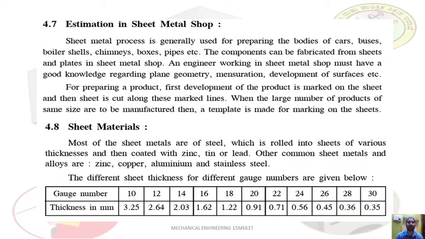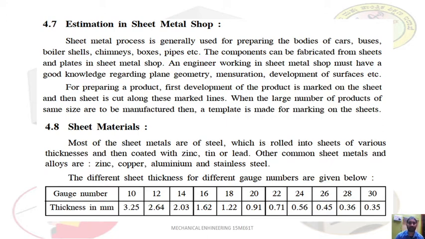So it is very important to find out the various sheet metal operations and the time required for making them, and also the cost of the sheet metal shop is very important in terms of finding the machining operation. For preparing the products, first the product is marked on the sheet, and you need to mark the product for the required length. Then you have to develop the sheets according to requirement.